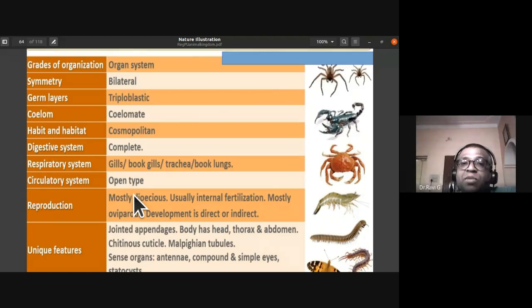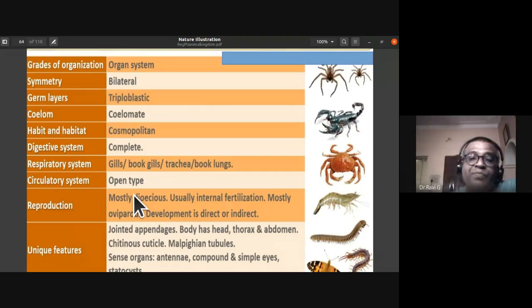Then in some organisms, you don't have any such larval stage or caterpillar stage. They directly develop into the adult. So the young ones are miniature versions of the adult. So in some of them the development is direct, and in many of them the development is indirect.